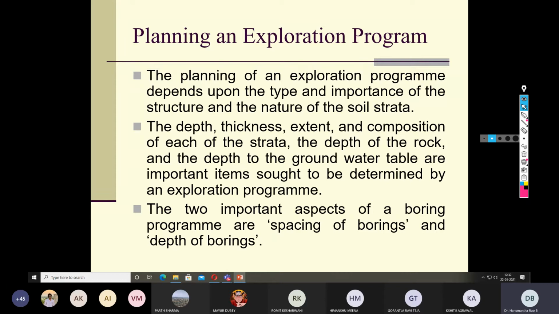Or alternatively, before you go for the exploration technique, we can go for geophysical investigation. There, we take equipment like ground penetrating radar, and we impinge electromagnetic waves into the soil mass up to a certain depth. That depends upon the wavelength of the electromagnetic waves. The wavelength can penetrate up to a depth of 10 meters or 50 meters or 100 meters, depending upon the wavelength.